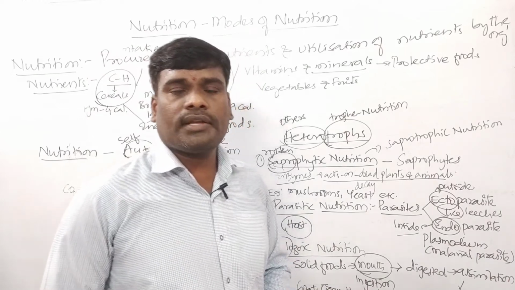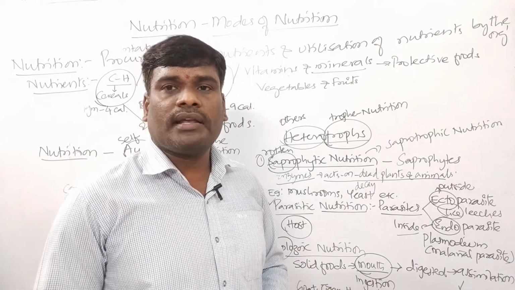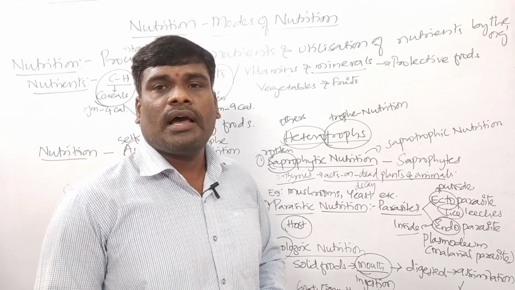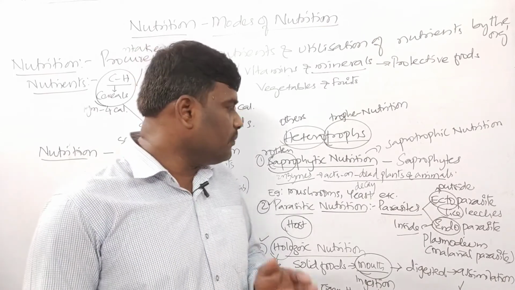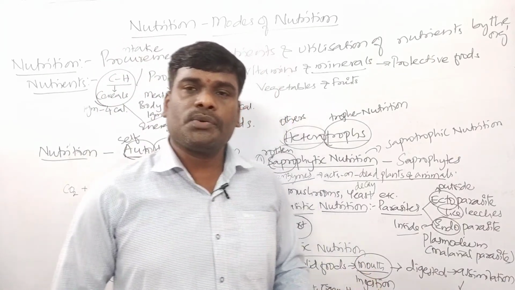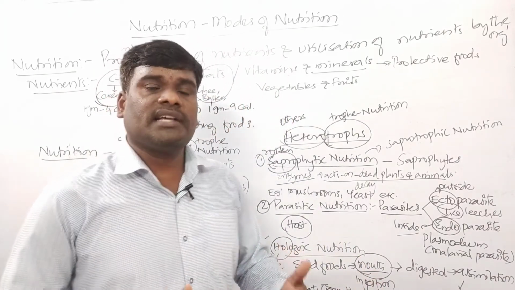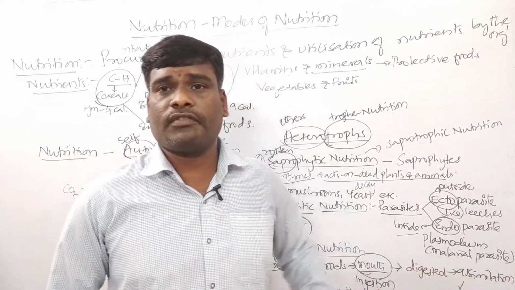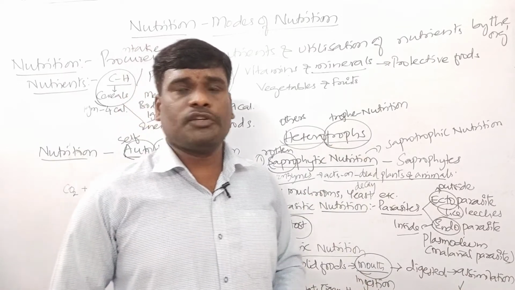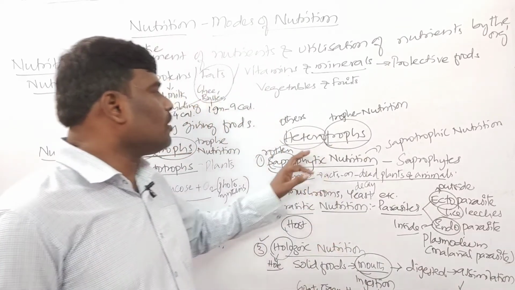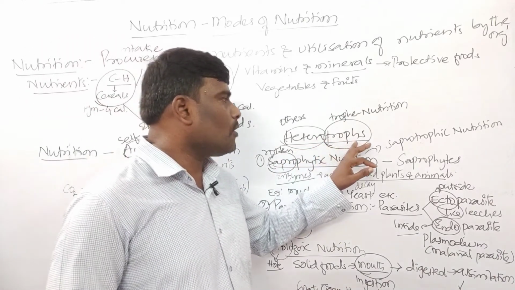In this Holozoic nutrition, children, solid particles enter into the body through what, children? Mouth, and these solid particles get digested because of the digestive enzymes, and the digested particles will be assimilated and undigested food will be expelled outside from the body. Such type of nutrition we call Holozoic nutrition. So this is all about heterotrophs.